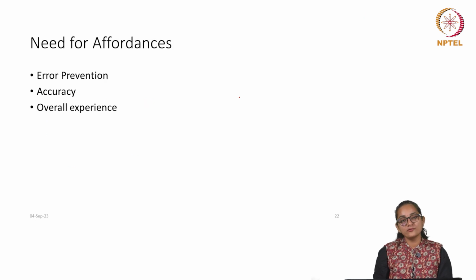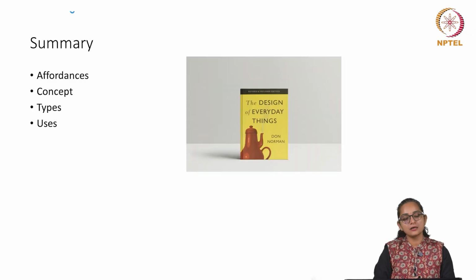So, why do we need affordances? Again, for error prevention, maintaining accuracy and overall enhancement of the user experience. To summarize, we spoke about affordances, the conceptual part of it, different types, uses, and how we can incorporate it in our design and our thought process as well.